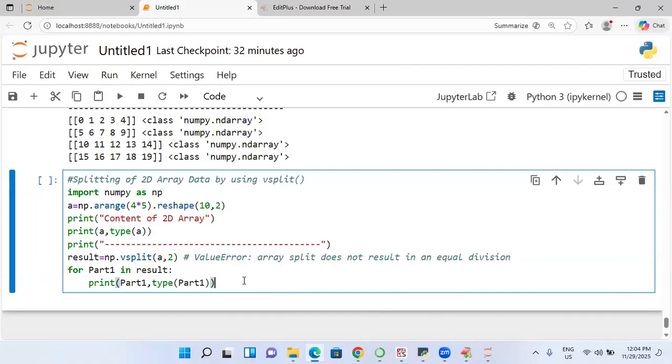Totally how many elements? 20. How many parts? So two parts means, first you see how many rows? 10. 2 parts means 5 rows one part and another 5 rows another part. 0 to 4 one part and 5 to 10 is another part.